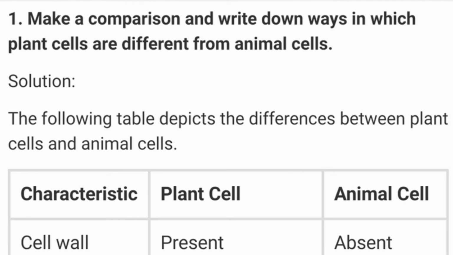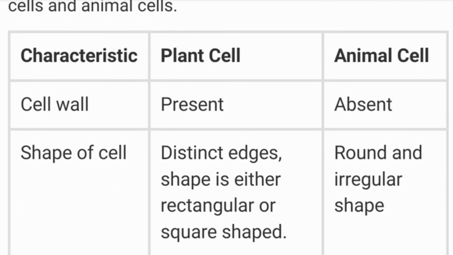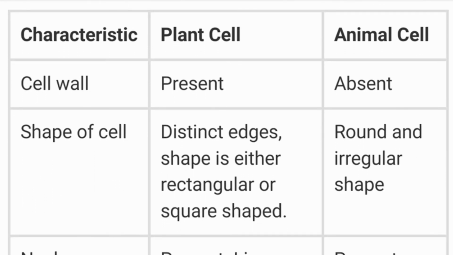So regarding long answer type questions, make a comparison and write down ways in which plant cells are different from animal cells. The following table depicts the differences between plant cells and animal cells. So these are the characteristics you can see. So these are the characteristics which are present or absent in plant cell or animal cell. So the characteristic, first if we see the cell wall, it is present in plant cell but absent in animal cell. Shape of cell, distinct edges. Shape is either rectangular or square shaped. Animal cell, it may be round, cylindrical, irregular shape.